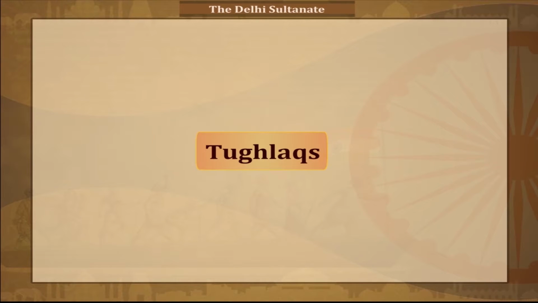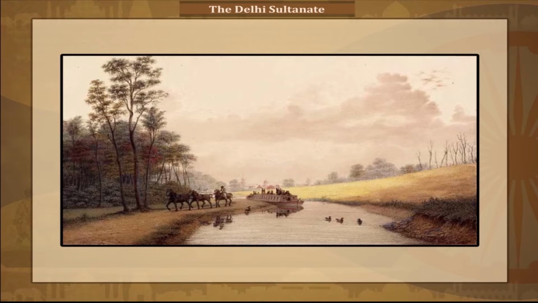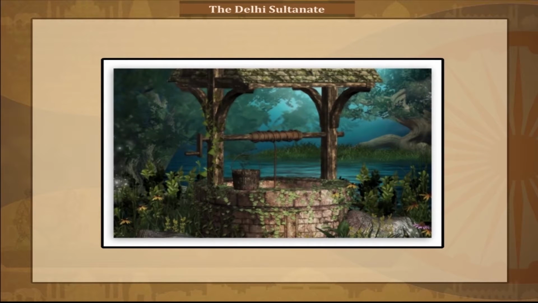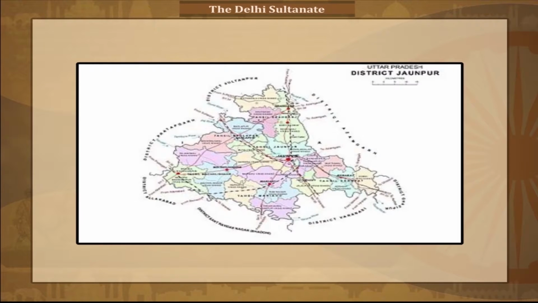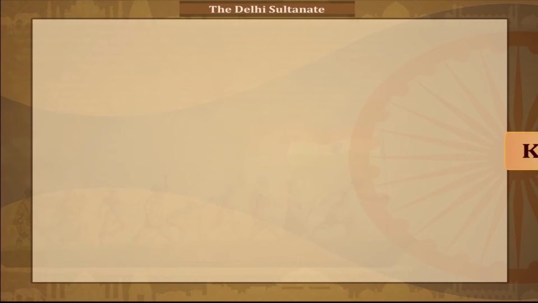Tughlaqs. He used to please nobles and ulemas who allowed him to rule peacefully. In fact, irrigation systems were improved and new canals and wells were dug, leading to an improvement in agriculture. Many new towns were built like Jaunpur and Firozabad.